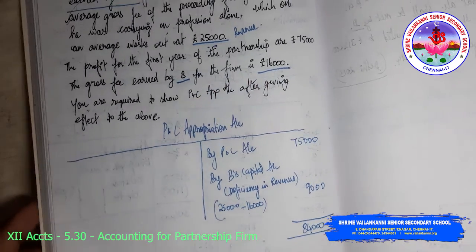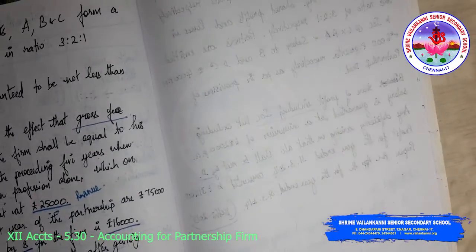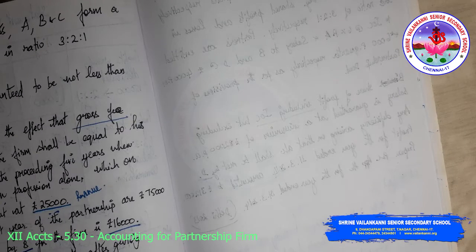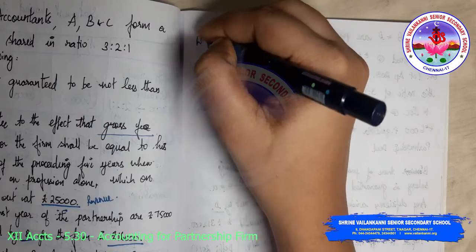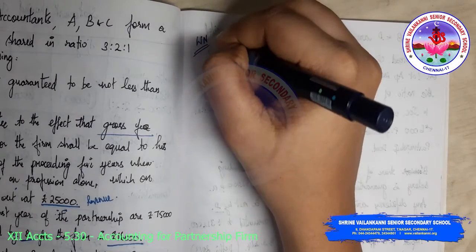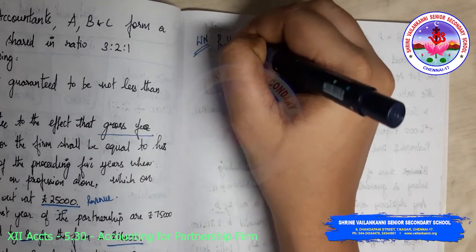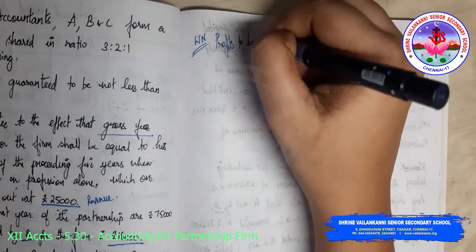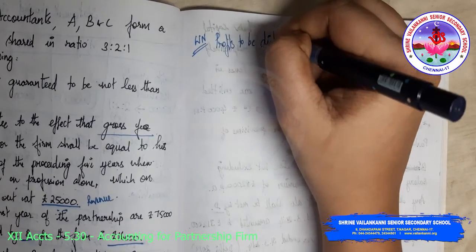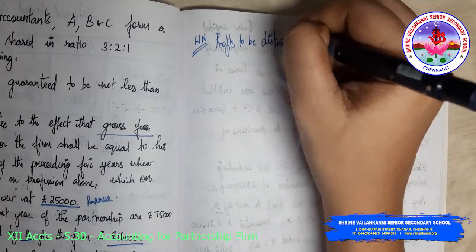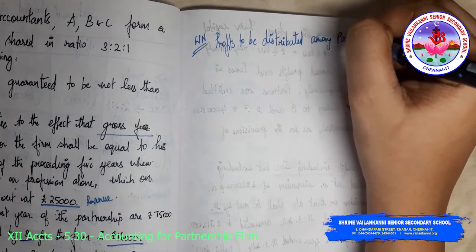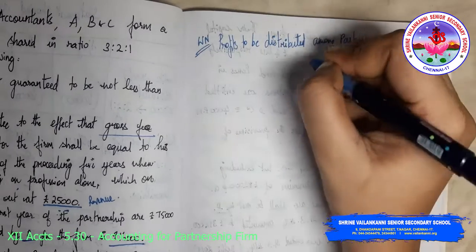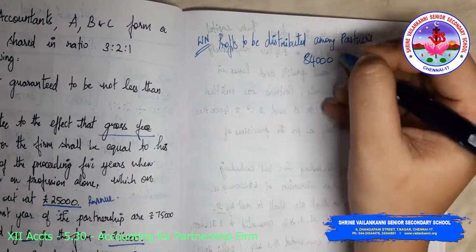There is also a guarantee, so we need to prepare a separate working note for that. Working note: profits to be distributed among partners. Total profits are 84,000.